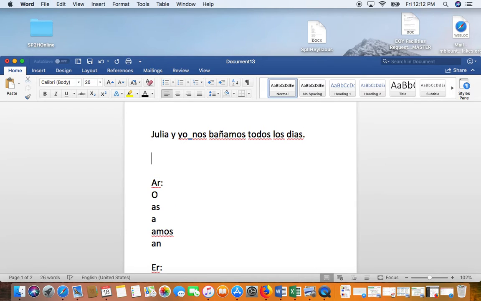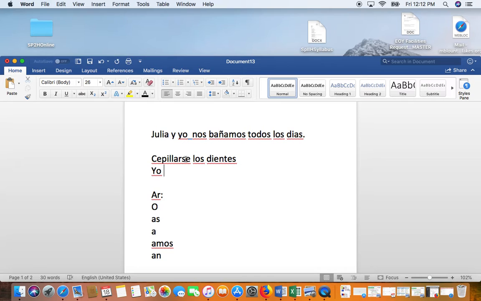Okay, now I'm going to use a different verb. Let's use, a ver, ¿qué otro verbo podemos usar? Let's see, we can use cepillarse. ¿Cepillarse what? Los dientes, right? Okay, what does that mean? Dientes. To brush our teeth or to brush one's teeth. Remember, this is when you do it to yourself. So I'm the one who's doing the action, yo.